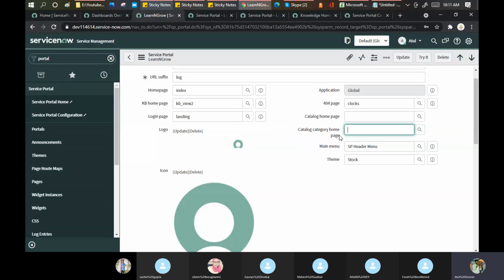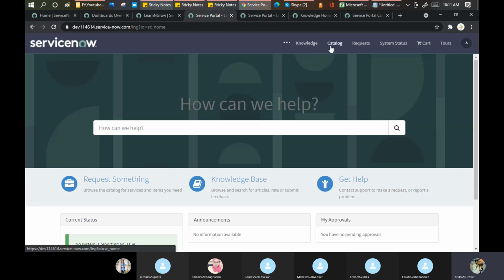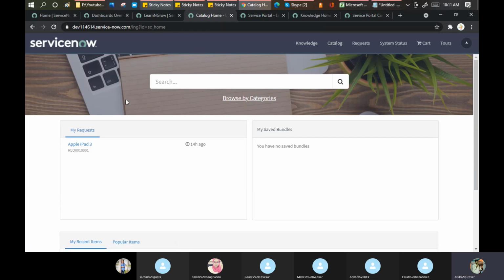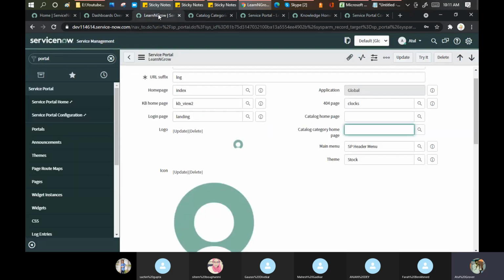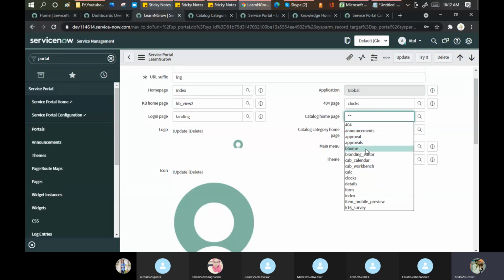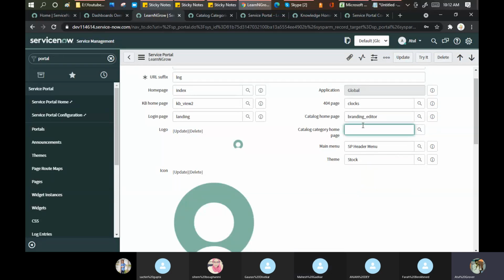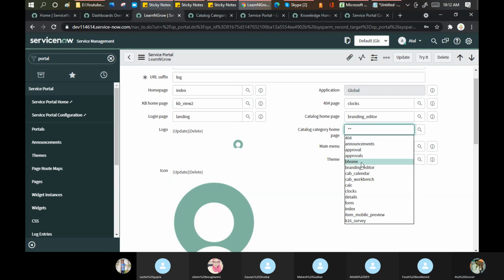are basically defined by what you see if you click on this catalog here. This is my catalog homepage, and this is my category homepage. So you can define them here. Let me put a catalog homepage here. Double asterisk, and I want to put branding over here, and I want to put catalog category homepage